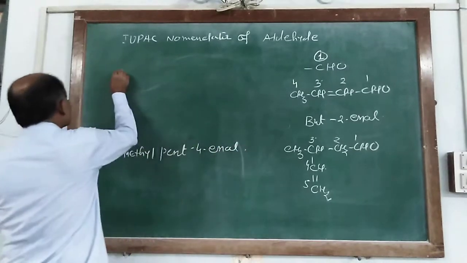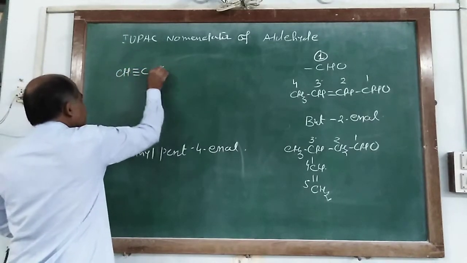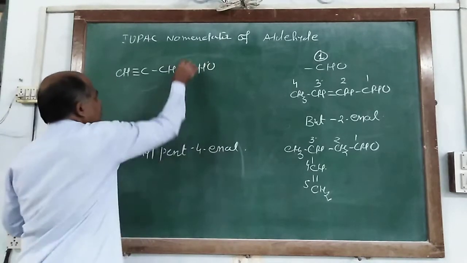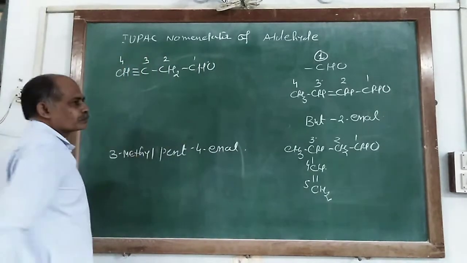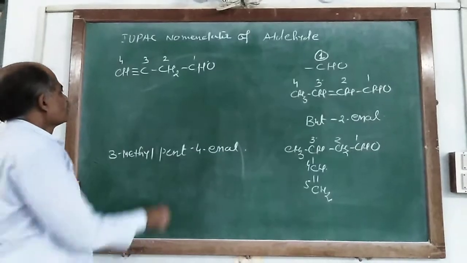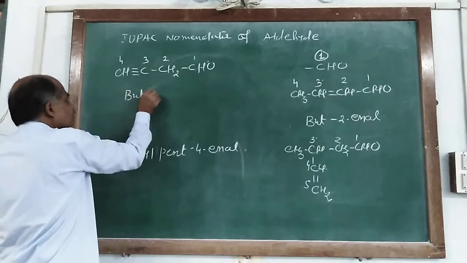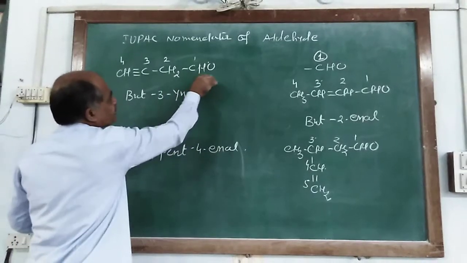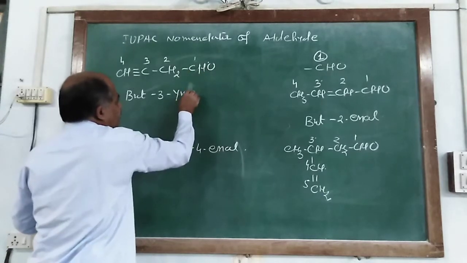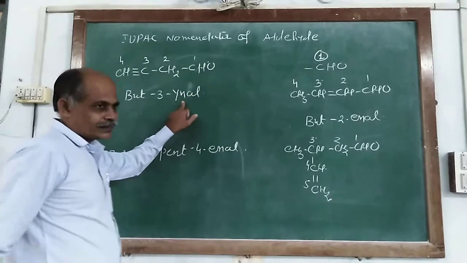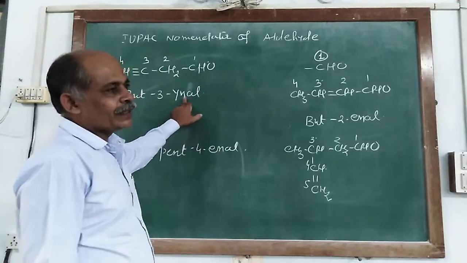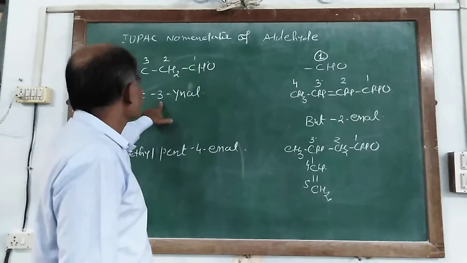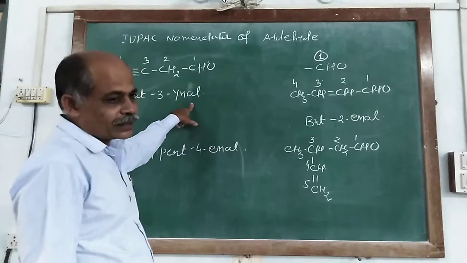Similarly, CH triple bond C, CH2 and CHO. So it is 1, 2, 3 and 4. 4 means but. With the triple bond at 3, the name is but-3-ynal, where the e is substituted by y.